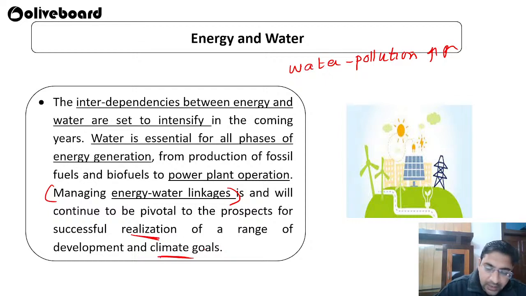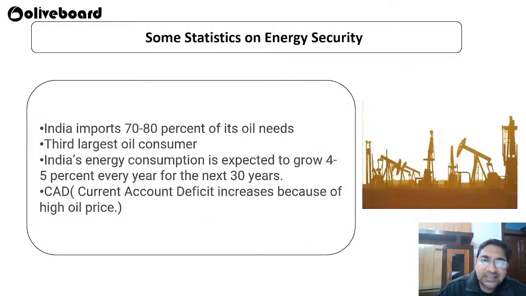Okay, now comes our statistics regarding the energy security which India is facing. Normally, India imports 70 to 80% of our oil needs. Everybody knows that. India is the third largest oil consumer in the world. India's energy consumption is expected to grow 4 to 5% every year for the next 30 years.